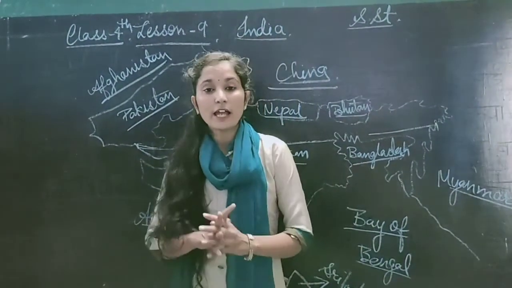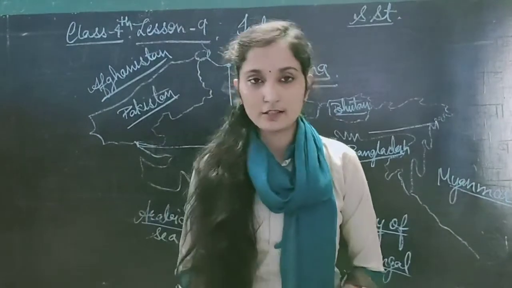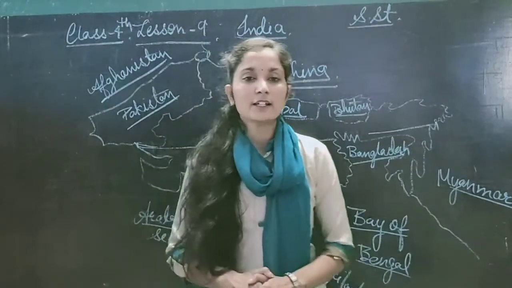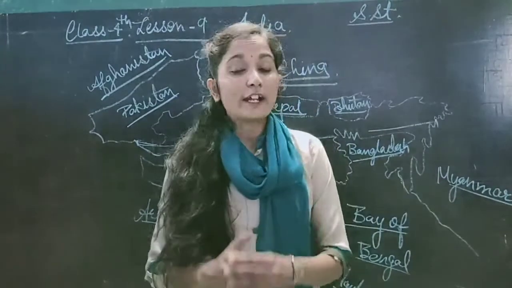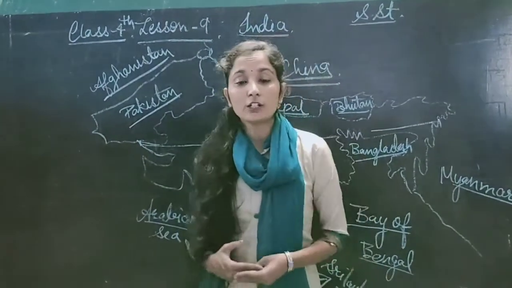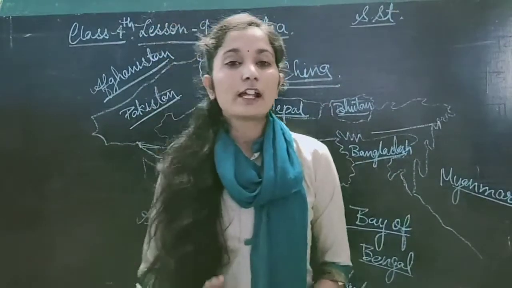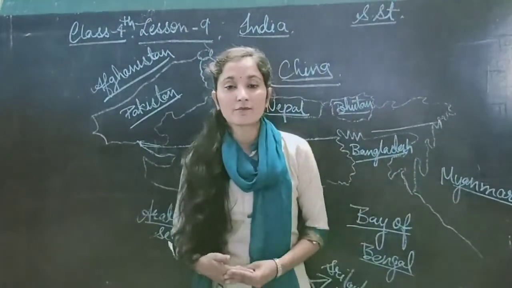Daman and Diu and Dadra and Nagar Haveli were merged. That's why there are 8 union territories and 28 states. Understood? So at home, first you will write all 28 states' names with capitals. And I want to tell you about the union territories. So let's start from the north.